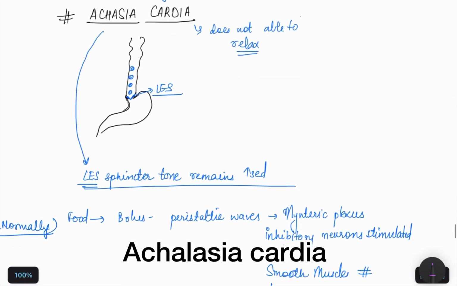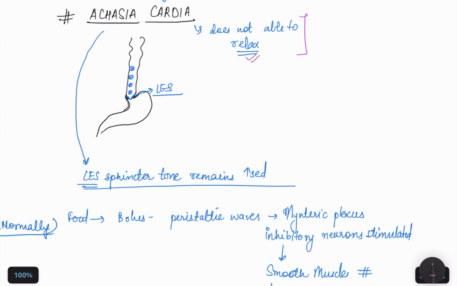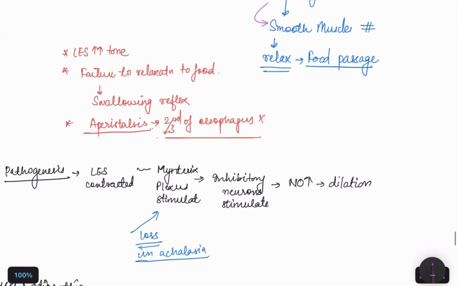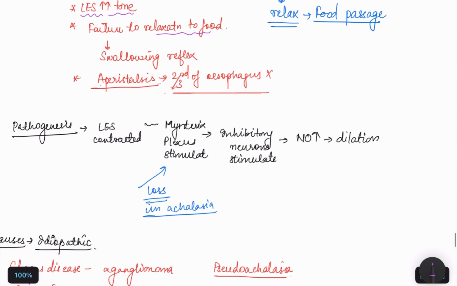Achalasia cardia is a condition in which the lower esophageal sphincter is not able to relax. Normally, when we take food, it converts into a bolus, then peristalsis takes place, and the myenteric plexus inhibitory neurons are stimulated, which relaxes the smooth muscles, and the food passage takes place. But in achalasia cardia, the lower esophageal sphincter tone remains increased, and it fails to relax, and the food cannot pass. So, peristalsis takes place in the upper two-thirds of the esophagus.